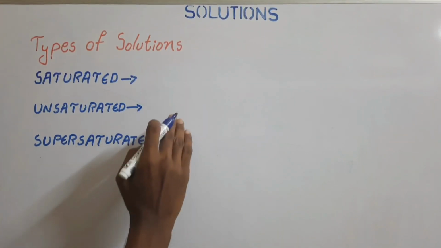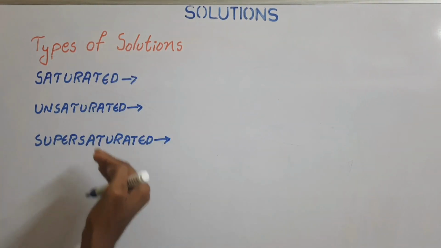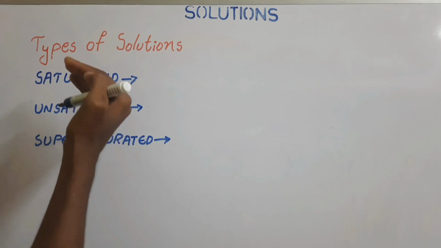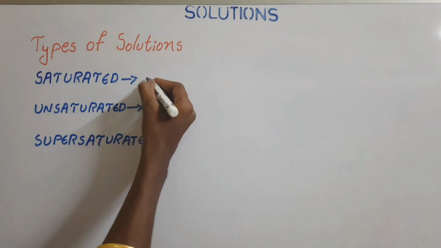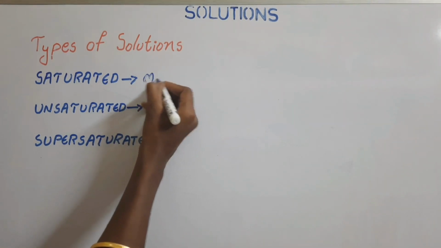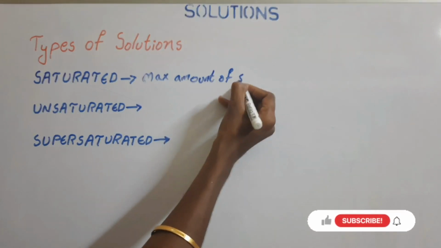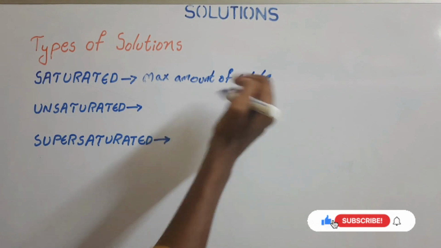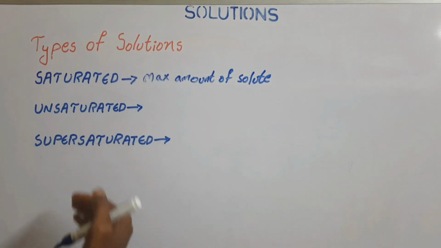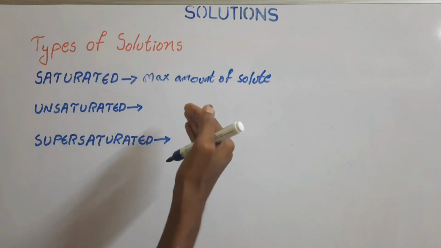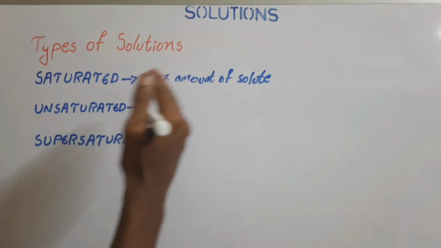The solutions are classified based on the amount of solute present within the solution, and by this they are classified into three different types: saturated, unsaturated and supersaturated solutions. The saturated solution is the solution which contains the maximum amount of solute. The solution with the maximum amount of solute is called a saturated solution. That means it cannot dissolve any further solute after reaching the maximum amount.